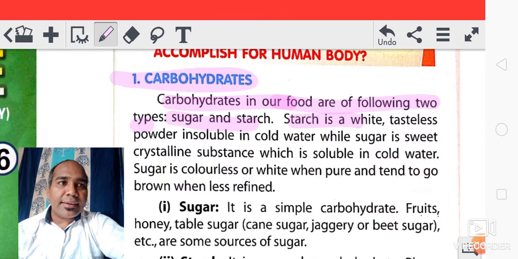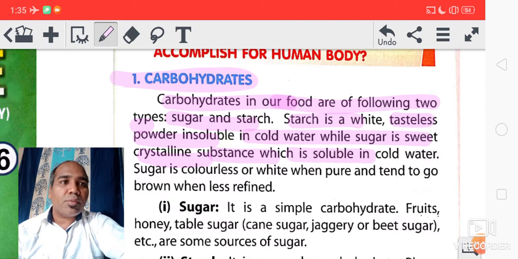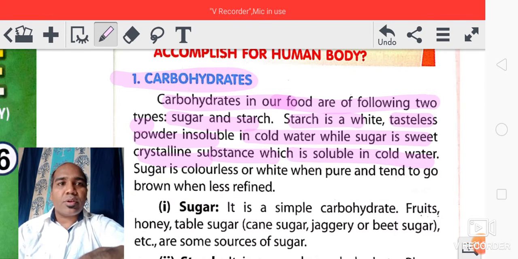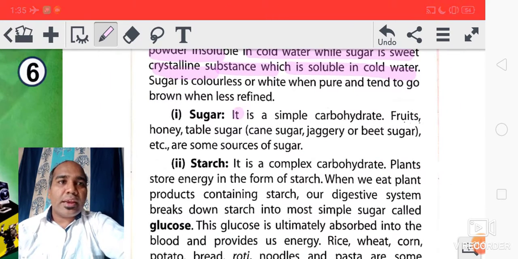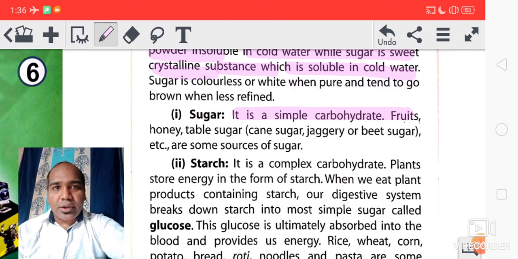Starch is a white tasteless powder insoluble in cold water, while sugar is a sweet crystalline substance which is soluble in cold water. Okay, so in detail, first of all, what is sugar? It is a simple carbohydrate. Okay, simple carbohydrate is found in 2 forms.